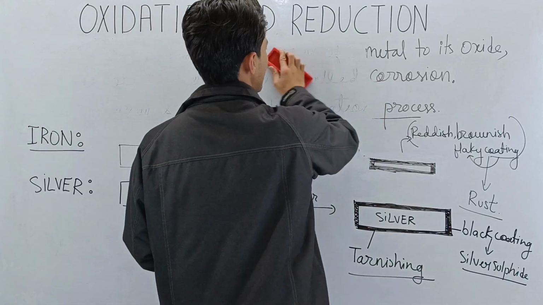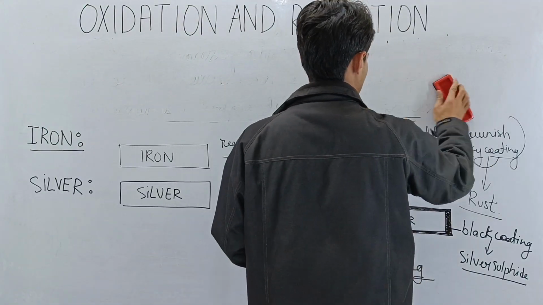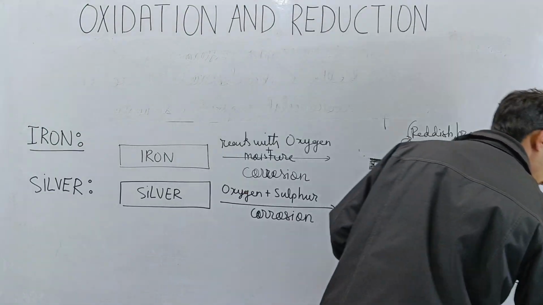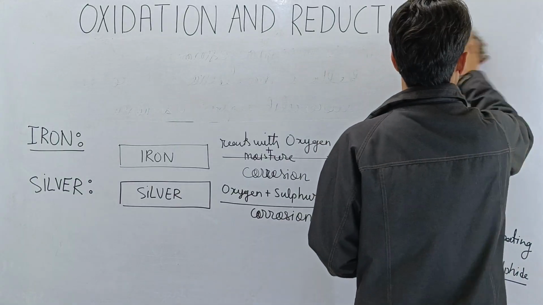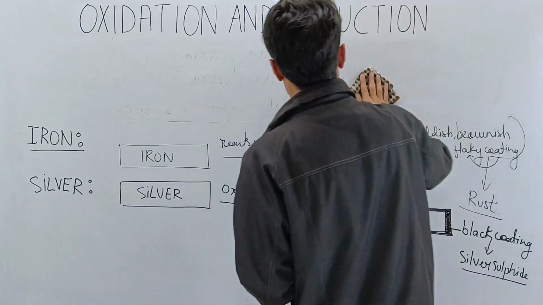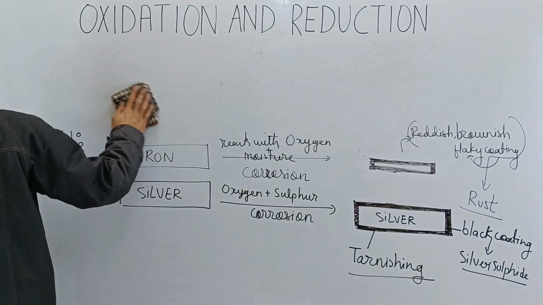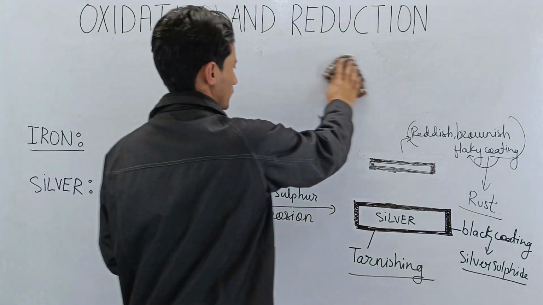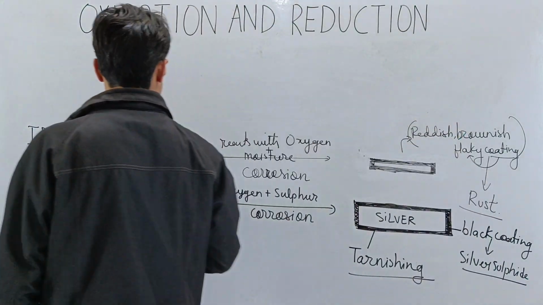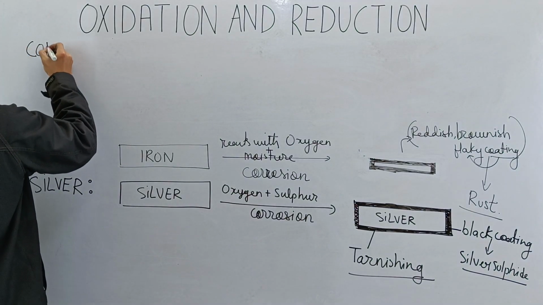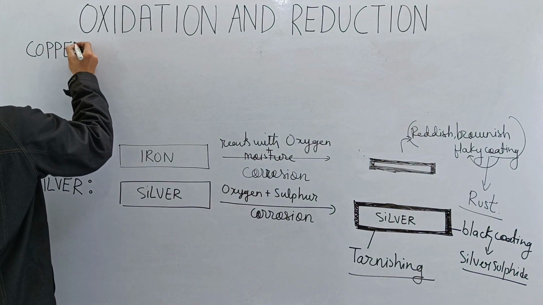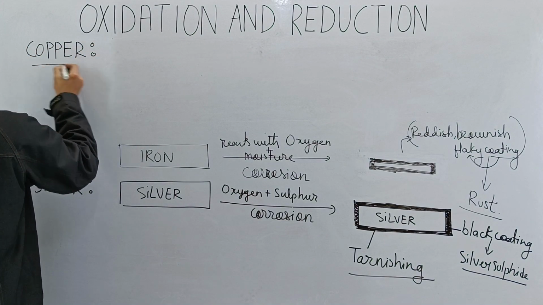The third one is copper. Let's discuss corrosion of copper. Now let's learn about the corrosion of copper.